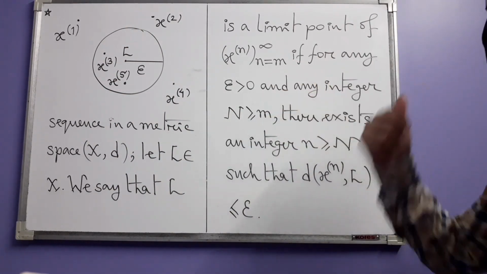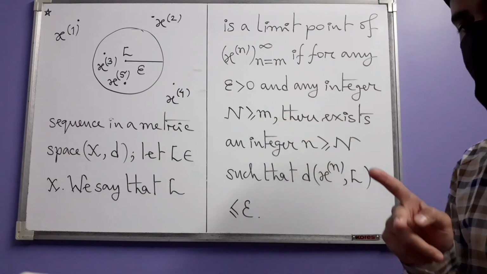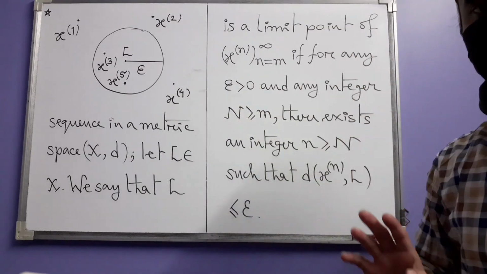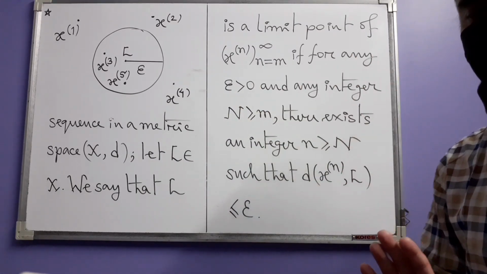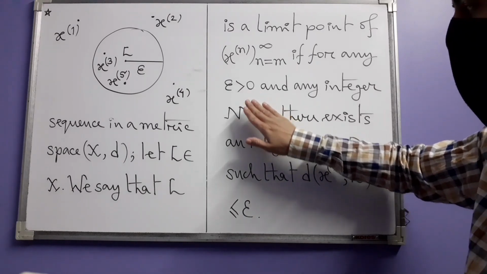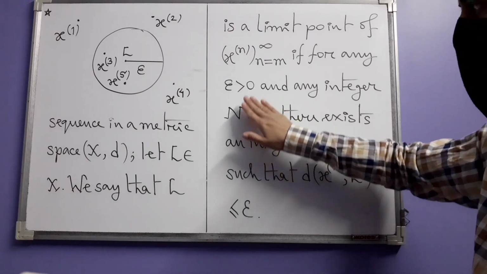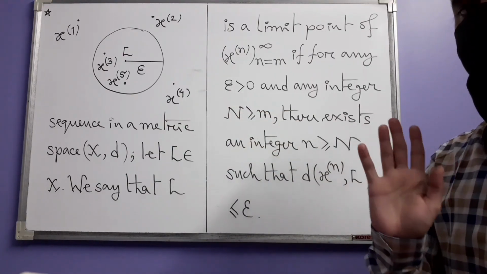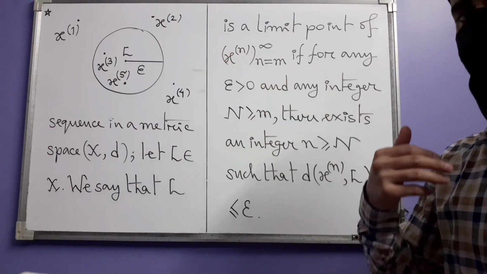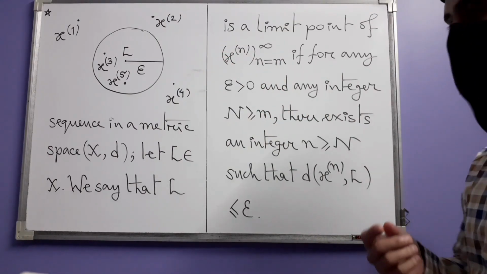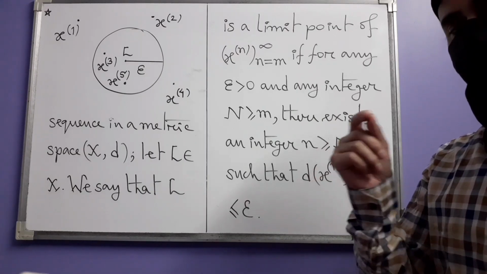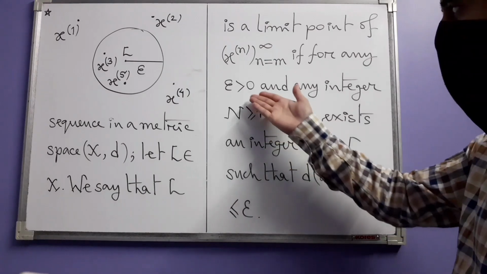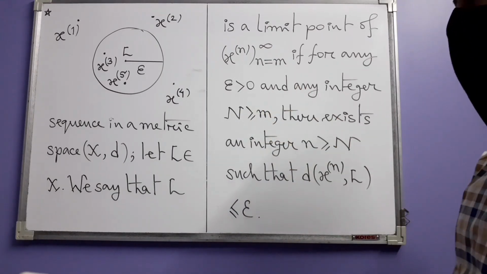Now what are these conditions saying? These conditions have 2 things for you to choose: epsilon and capital N. These are your choices. They are arbitrary. The only thing you have to make sure is that you choose them in such a way that these restrictions are intact. Epsilon can be any real number but positive. Epsilon can be large, it can be 100 million or even a billion, or it can be extremely small, 1 divided by 100 million or 1 divided by a trillion. Anything you can choose. The only thing is that it needs to be a positive real number.